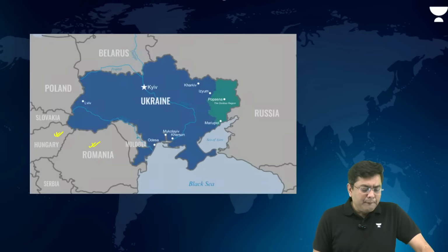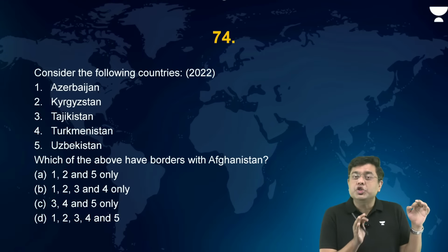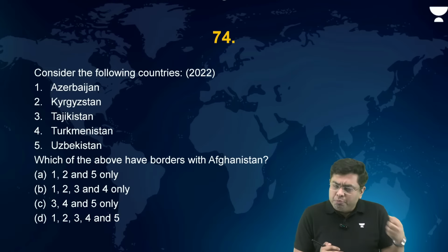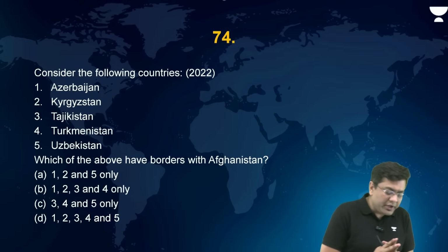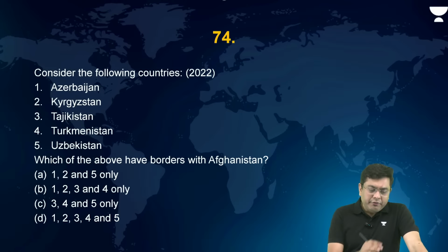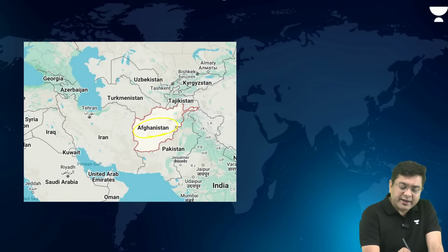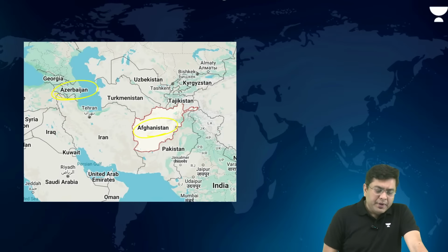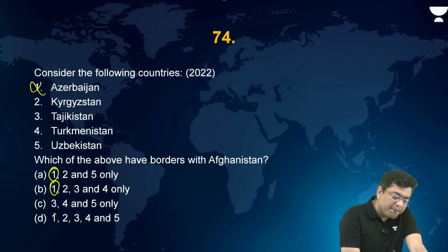Correct? Now, again, there was a question asked about the bordering areas of Afghanistan, because of the carnage and mayhem created due to the NATO troop pull-out from Afghanistan. Now here, which of these regions have borders with Afghanistan? So take a look at the region of Afghanistan. Where is Azerbaijan? Very far away. So eliminate Azerbaijan. You will be able to eliminate 3 of them.